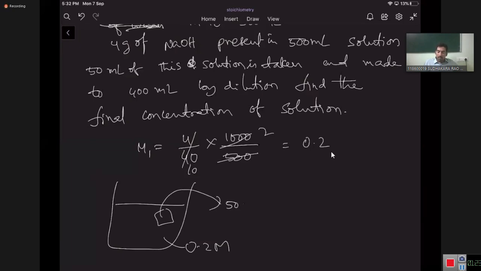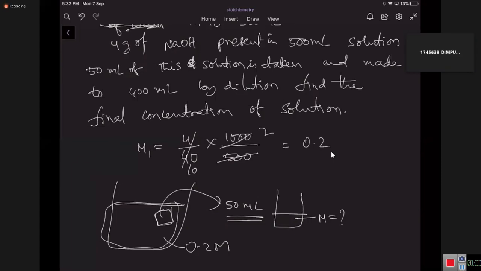Now tell me the concentration of the 50 ml solution I've taken out. What is the concentration of the 50 ml solution? Tell me. 0.2 only. Very good.